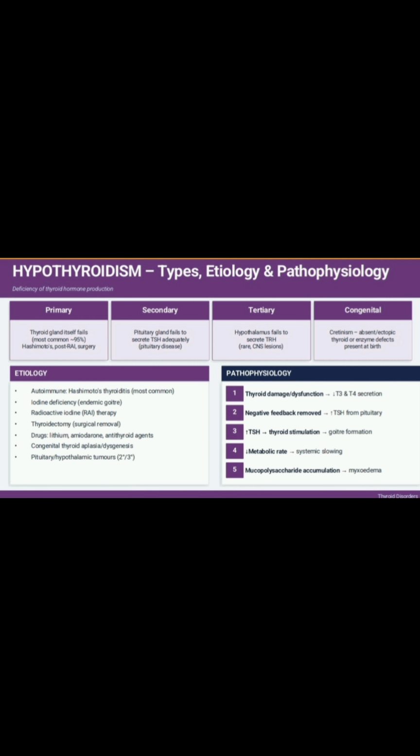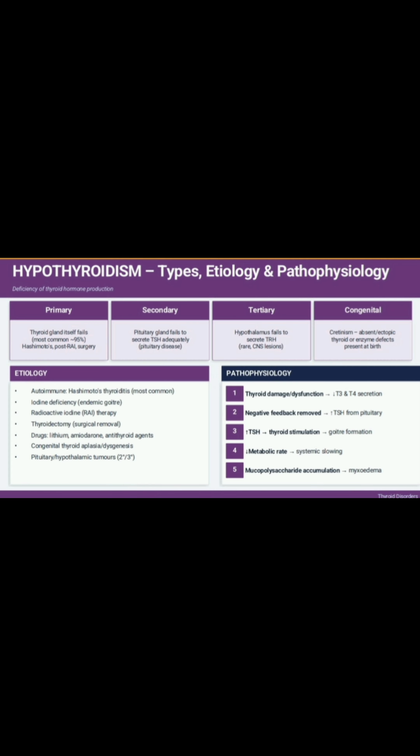Etiology, what are the causes? That is use of radioactive iodine, autoimmune disorders, deficiency of dietary iodine. As you all know, iodine is essential for synthesis of thyroid hormone. If there is a deficiency of iodine, then it leads to a decrease in the production of T3 and T4. Subacute thyroiditis means inflammation in the thyroid gland.